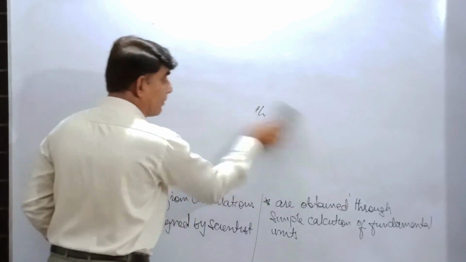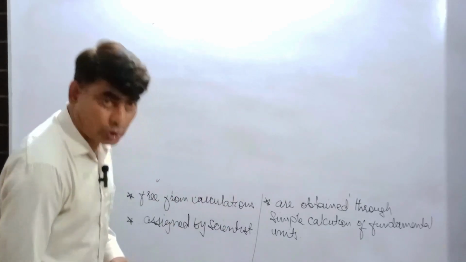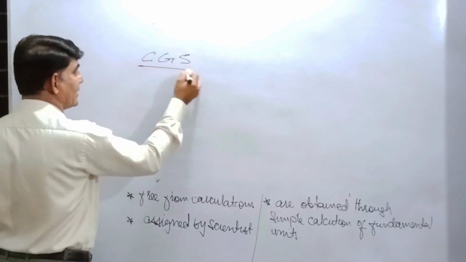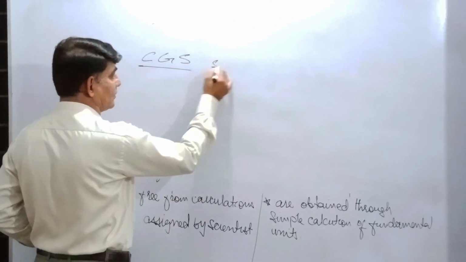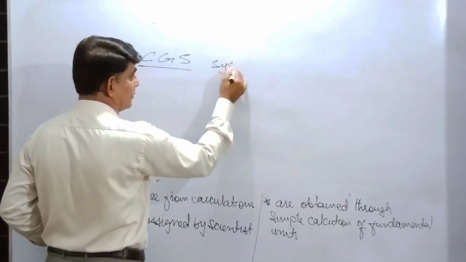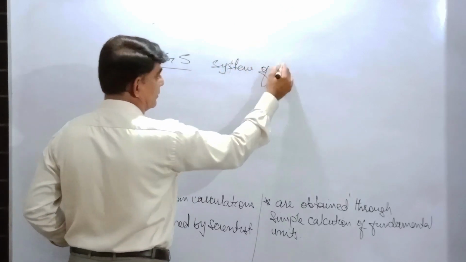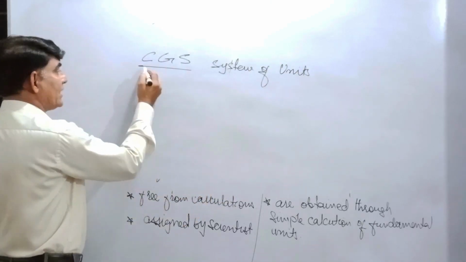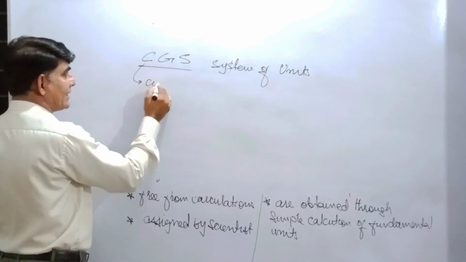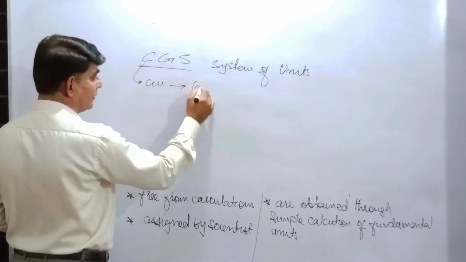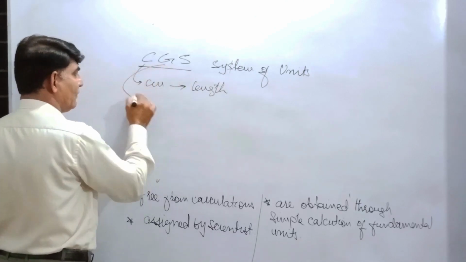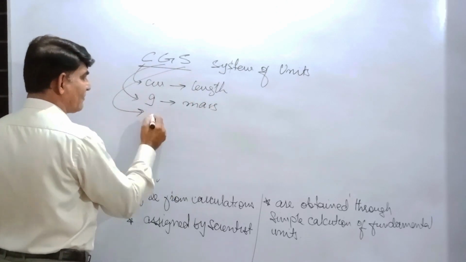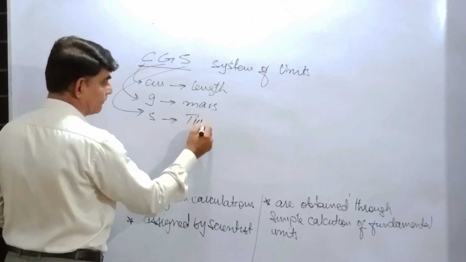Now we'll talk about the international system of units. So the first international system of units is CGS. CGS system of units. C stands for centimeter for length, G for grams for mass, S for second for time.